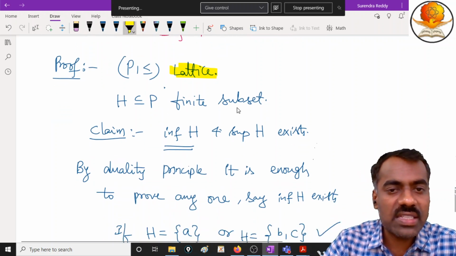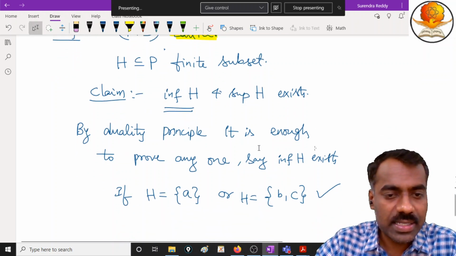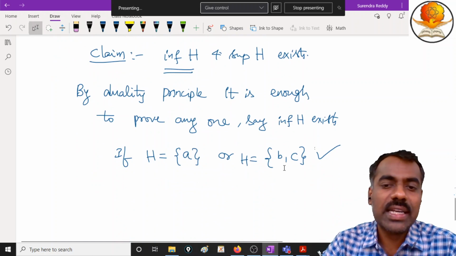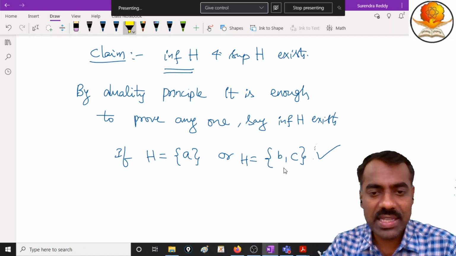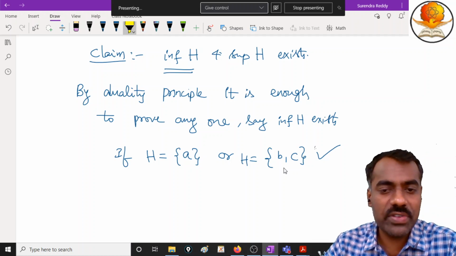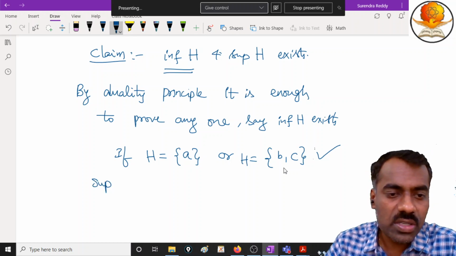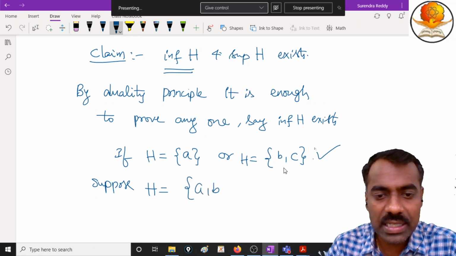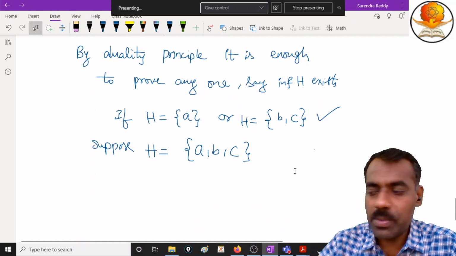Now start with H, which is any finite subset. We want to show that its infimum as well as supremum exist. But if H is a singleton set or a two element set, then infimum exists or not? By definition, because these two elements are there, definitely infimum and supremum of that exist. Now suppose we try to prove by induction. So suppose H is a three element set. If we can understand the three element set, then we can do it for any finite n element set. So suppose H is A, B, C.